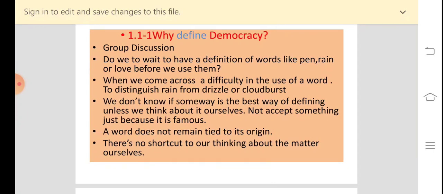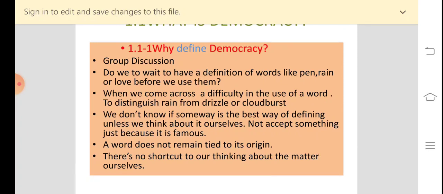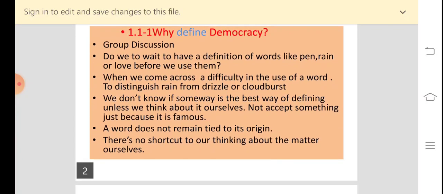So as I told you, the student, Mary, has some objections. Her objection is that why are we first discussing democracy and then thinking of finding a meaning of democracy or defining democracy. So the teacher tells us that in our day-to-day life we use words like pen or rain or love.